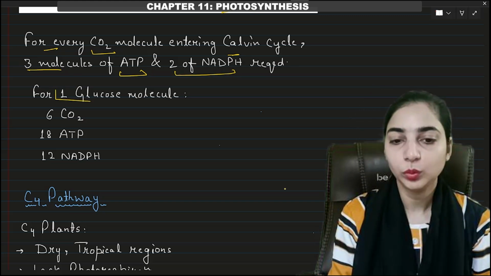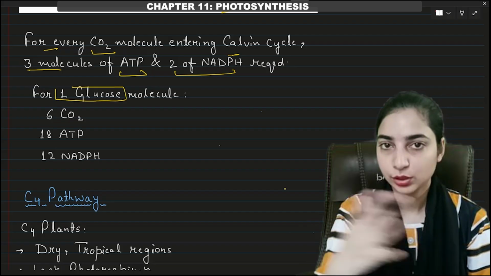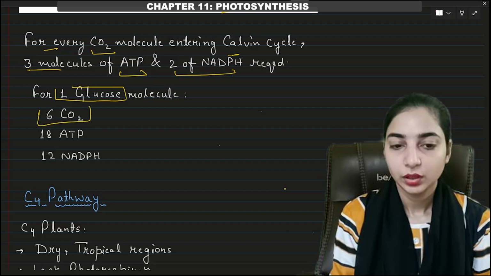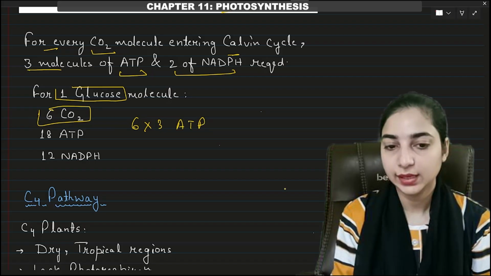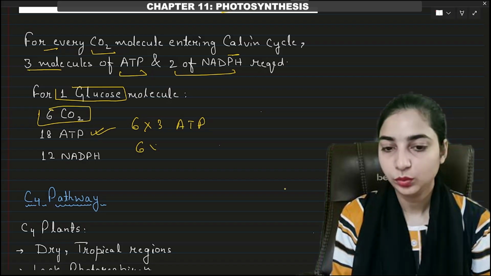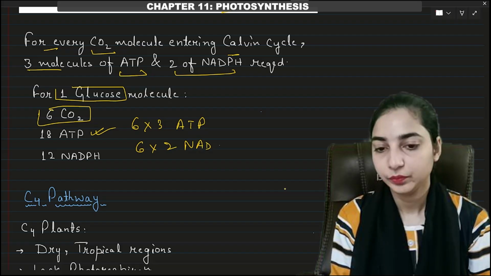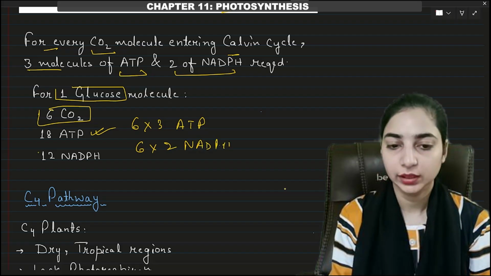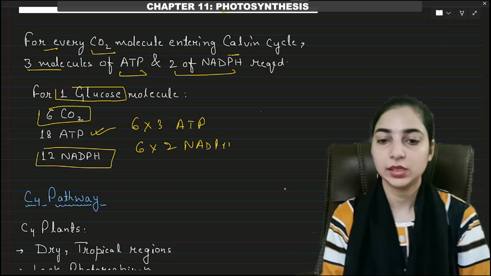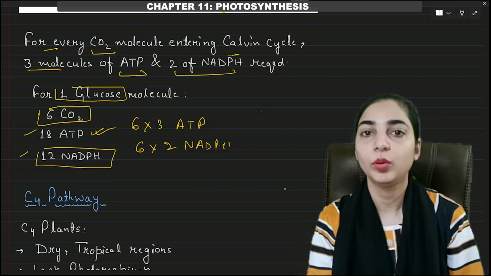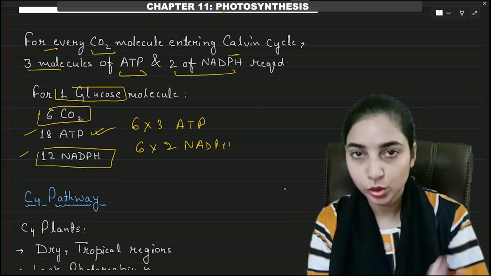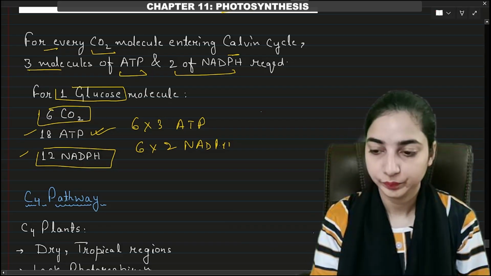So for one glucose molecule, 6 carbon dioxides have to be fixed. So 6 into 3 ATP, that is 18 ATP, and 6 into 2 NADPH, that is 12 NADPH, are required for the formation of one glucose molecule. So that you have to remember.